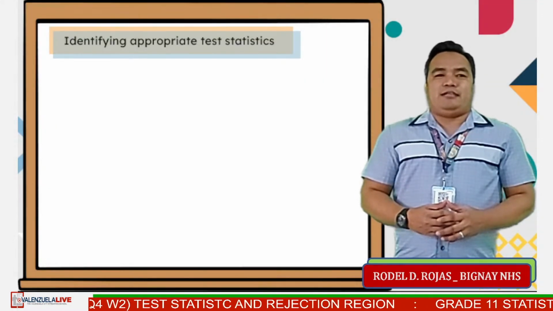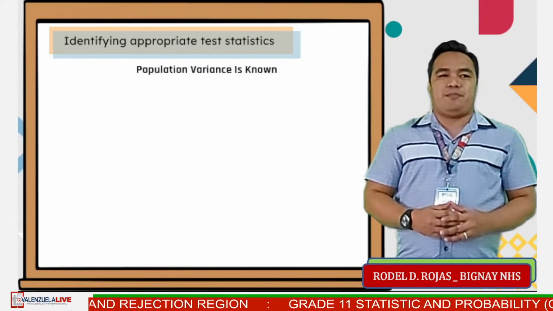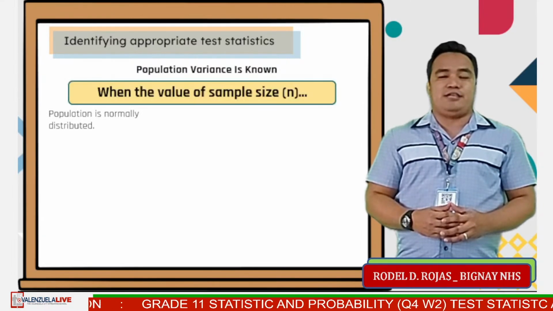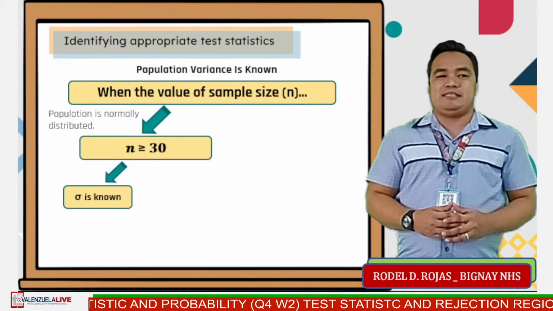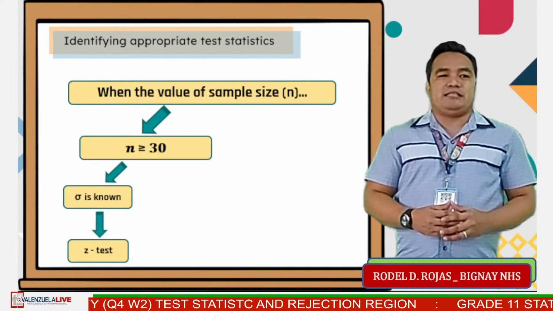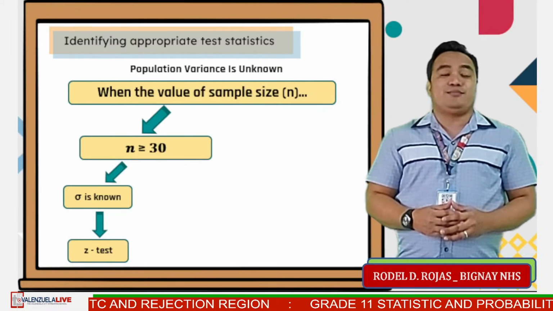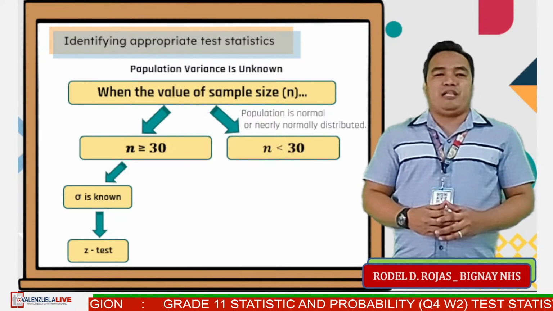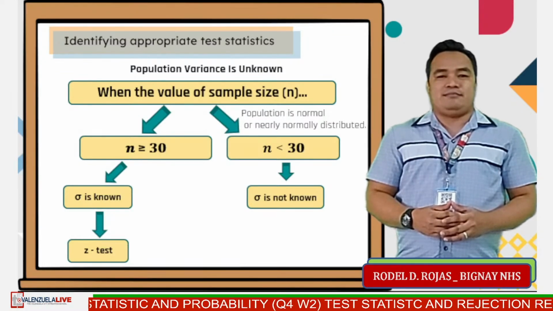Let us identify the appropriate test statistics. When the population variance is known and the population is normally distributed, the value of sample size n is greater than or equal to 30, and the population standard deviation is known, then the test statistic is z-test. Next, when population variance is unknown and the population is normal or nearly normally distributed, the value of sample size n is less than 30 and the population standard deviation is not known, then the test statistic is t-test.